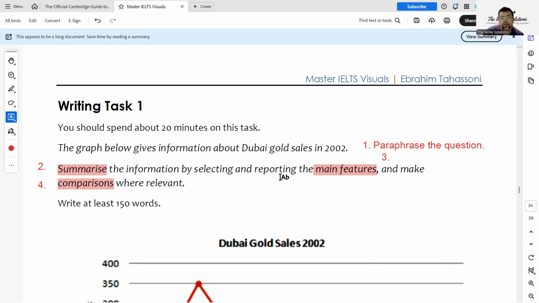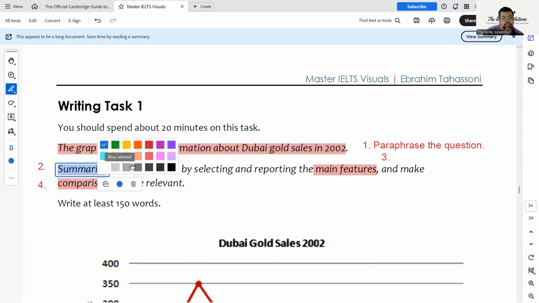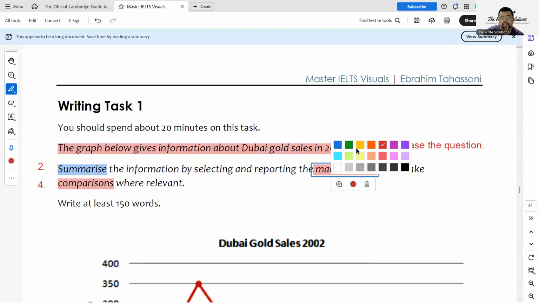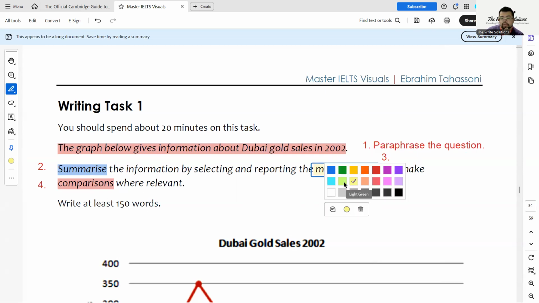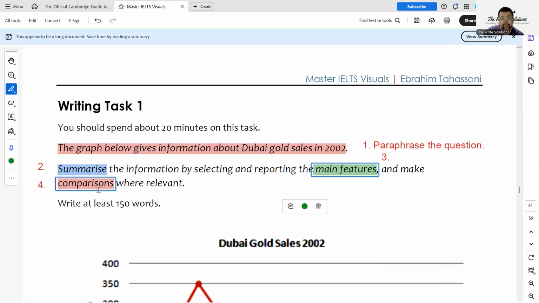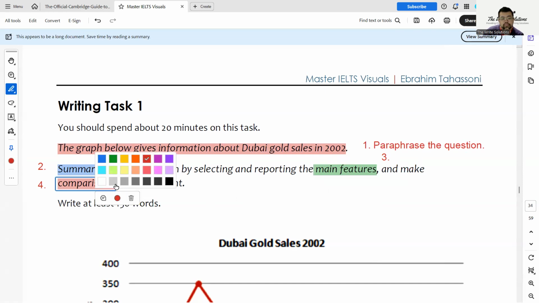We're going to do this. Okay, so we're going to do this actually, okay? Let's go paraphrase the question. Let's put it in red, okay? Let's go highlight in this red, okay? And then let's put this another color, okay? Let's put this in blue. And then let's put this in yellow. No, yellow is fine. Maybe you can't see yellow. Let's see green, okay? I guess we don't want to have yellow, okay? So let's go for red.